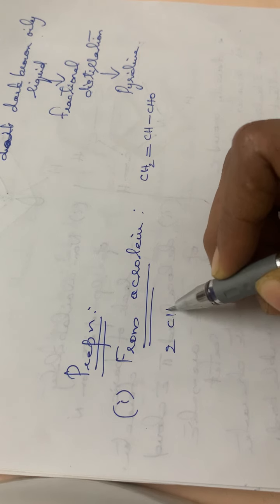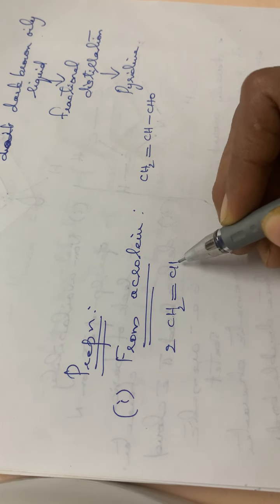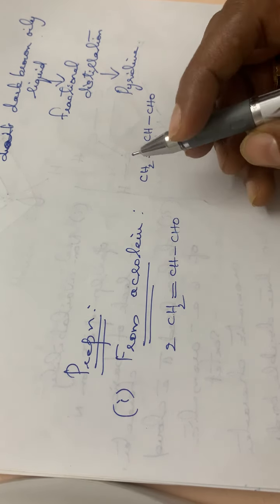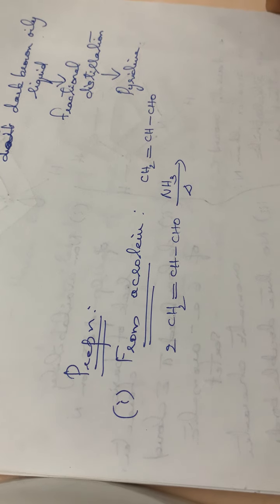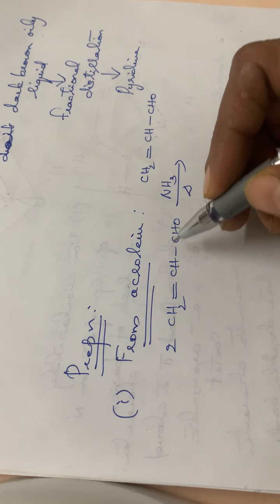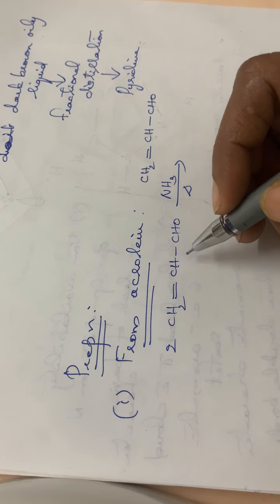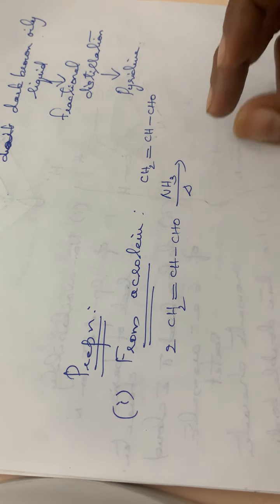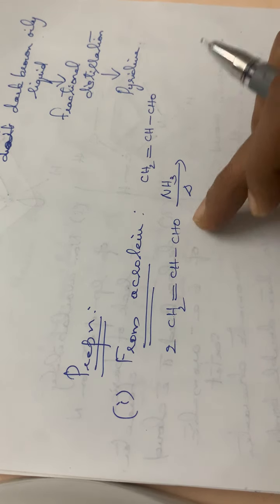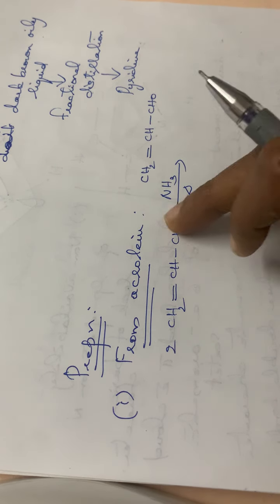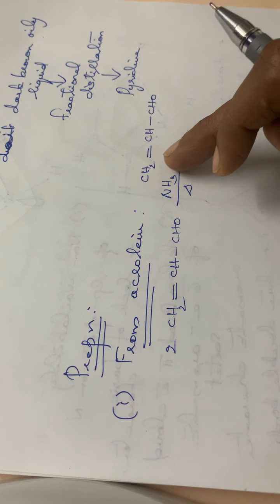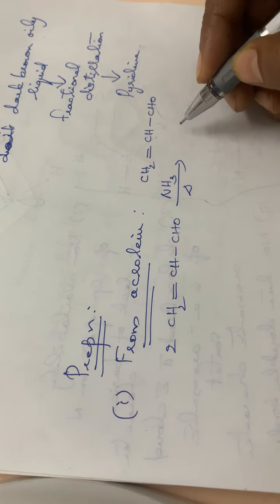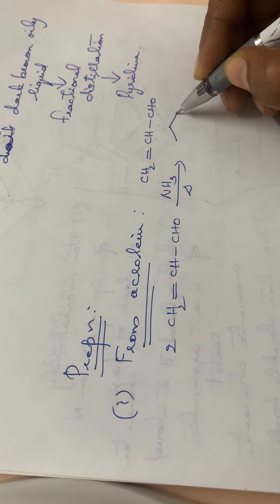Two molecules of acrolein, CH2=CH-CHO, are treated with ammonia and then heated. Here the two molecules of acrolein condense together in the presence of ammonia so that a ring form is obtained, and we have this particular compound.